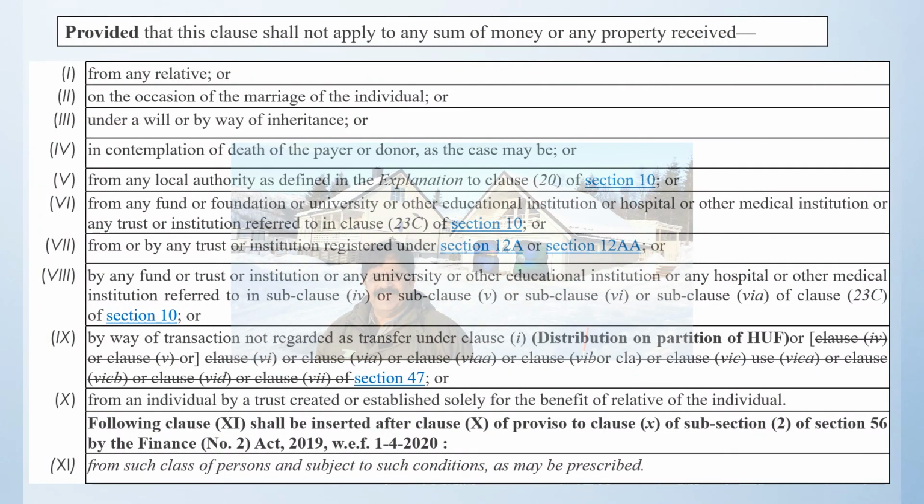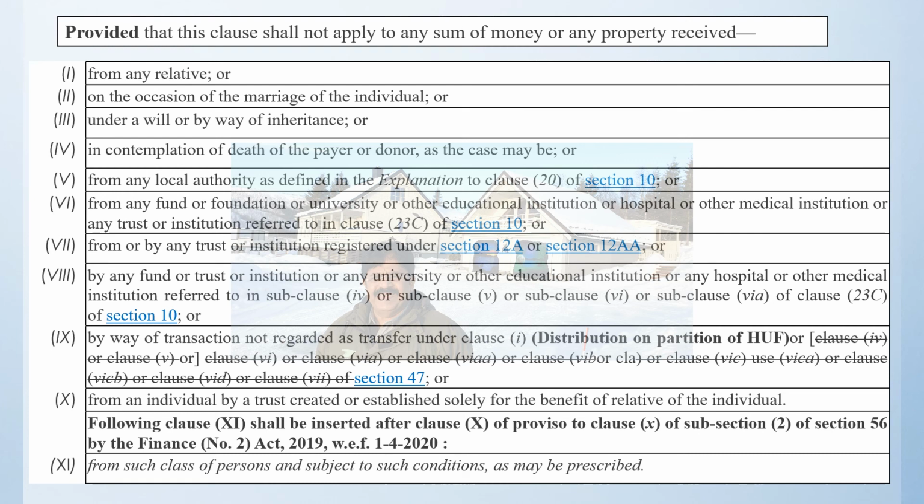Now this clause does not apply, as I told you, to the relatives, or to any amount paid to the foreigner at the time of the marriage, or any amount given under the will or the law of inheritance, then that will not be considered liable to tax, or any amount paid in contemplation of death.